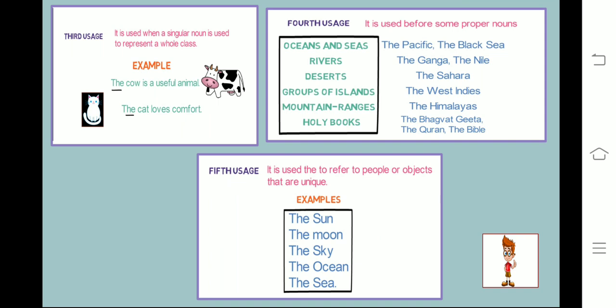But remember that articles are only used with nouns. Okay, so that's all for today.